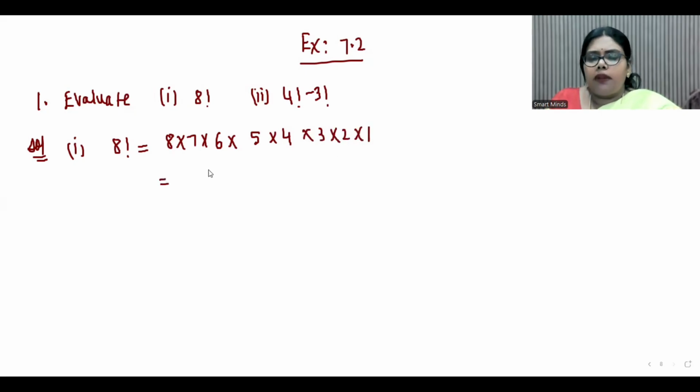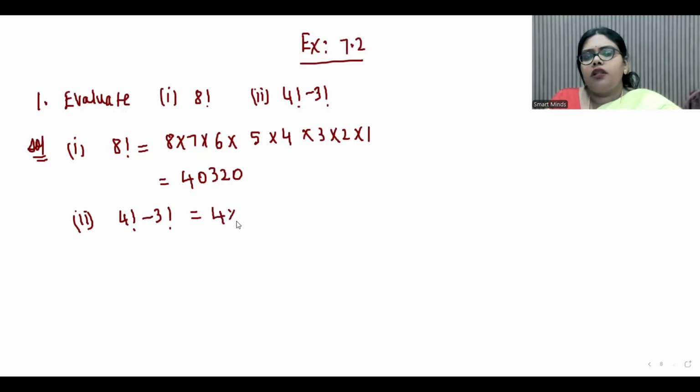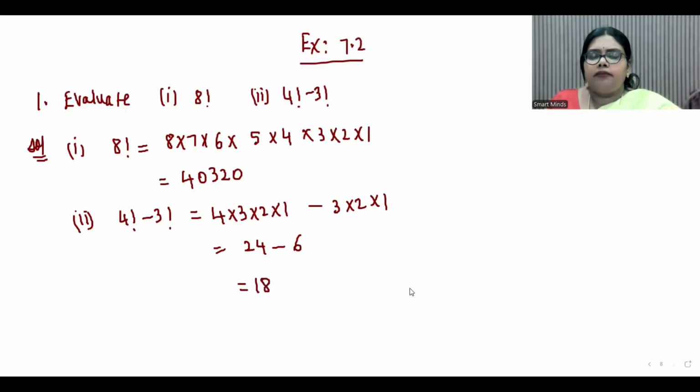So if you multiply all these numbers, you will get 40,320. Now coming to the second bit, 4 factorial minus 3 factorial. 4 factorial is 4 into 3 into 2 into 1 minus 3 factorial is 3 into 2 into 1. So this is 24 minus this is 6. So that is 18.